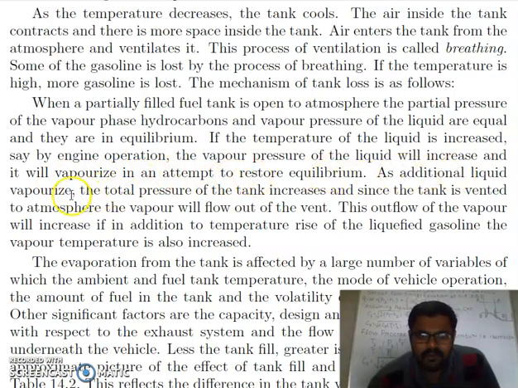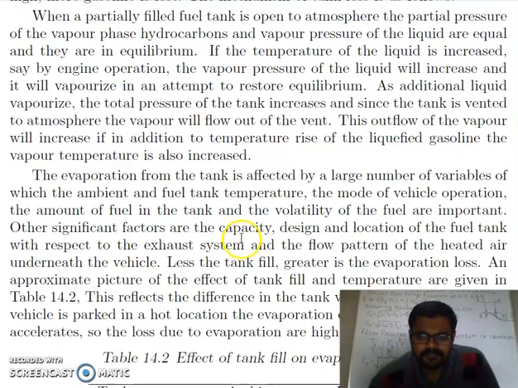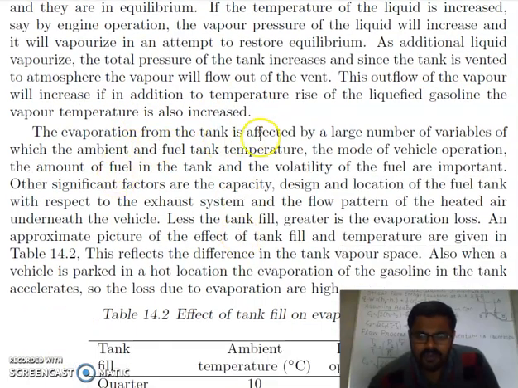As additional liquid vaporize, the total pressure of tank increases, and since the tank is vented to atmosphere, the vapor will flow out of the vent. This outflow of the vapor will increase if, in addition to temperature rise of liquefied gasoline, the vapor temperature is also increased. The evaporation from tank is affected by a large number of variables.